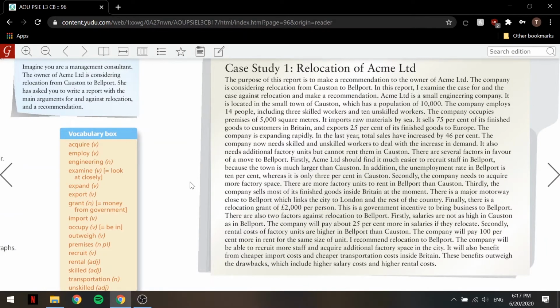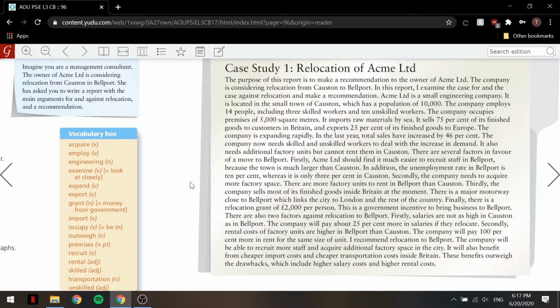So purpose of report, notice how the writer says, the purpose of this report is to make a recommendation to the owner of ACME Limited. The company is considering relocation from Coston to Bellport. So in this report, I examined the case for and the case against. This basically means the purpose of this whole report, okay?